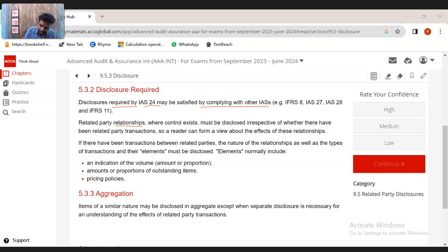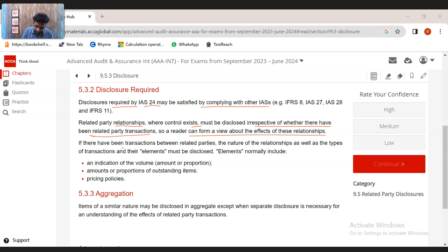Related party relationships where control exists must be disclosed irrespective of whether there have been related party transactions, so a reader can form a view about the effect of the relationships. So if there are key shareholders, the shareholder details have to be mentioned. If a shareholder has more than 50% ownership, those shareholder details have to be mentioned in the disclosure, irrespective of whether a transaction between the shareholder and the entity has been incurred or not. That has to be mentioned.